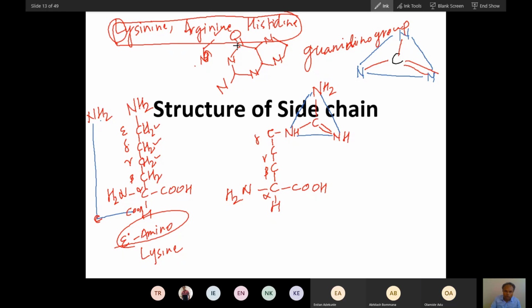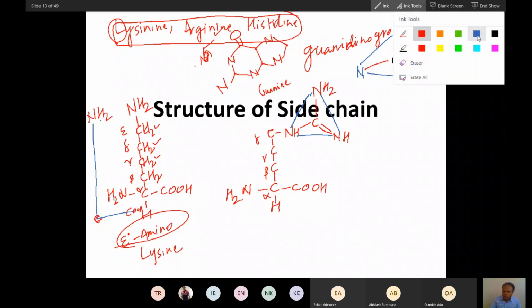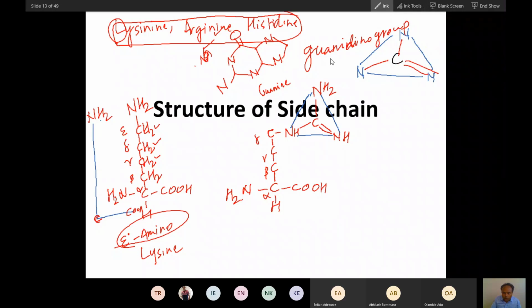Here one NH2, here CO. Isn't it the structure of guanine? Tell me. So this terminology, guanidino, came from this guanine.